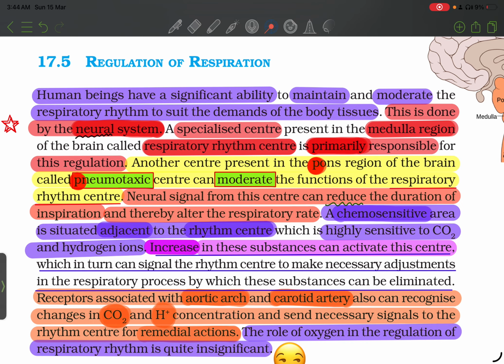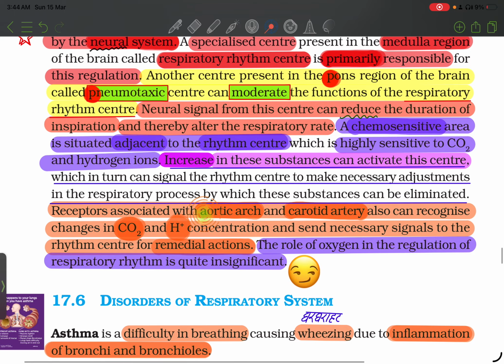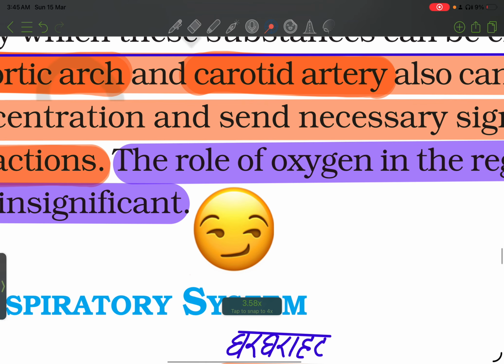A chemosensitive area situated adjacent to the rhythm center, which is highly sensitive to CO2 and hydrogen ions, can be activated by an increase in these substances, which in turn can signal the respiratory center to make necessary adjustments in the respiratory process by which these substances can be eliminated. The receptors associated with the aortic arch and carotid artery can also recognize changes in CO2 and hydrogen ion concentrations and send the necessary signal to the respiratory center for remedial action. The role of oxygen in the regulation of respiratory rhythm is quite insignificant.